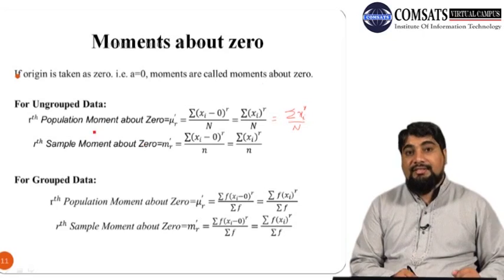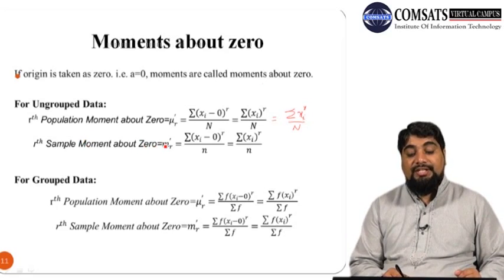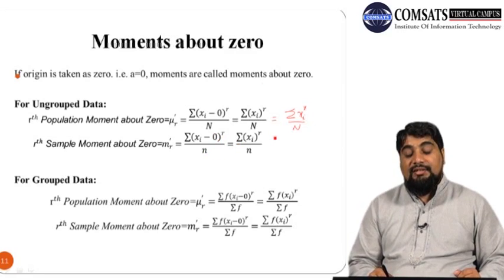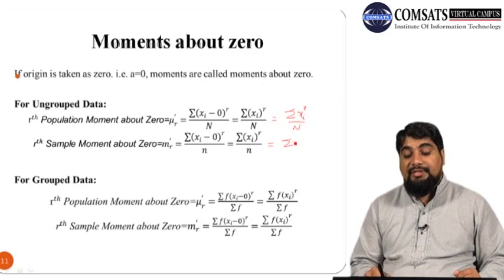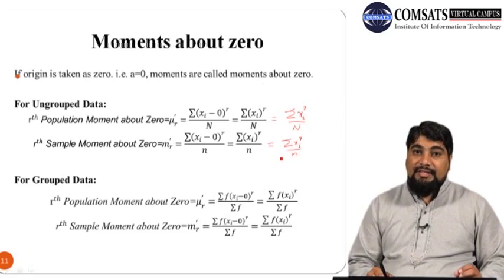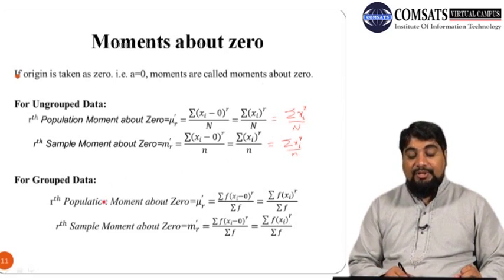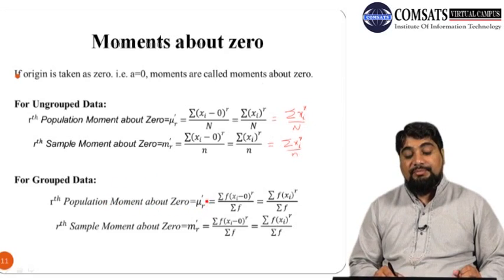Similarly, the rth sample moment about 0 is m dash r. This is equal to summation (xi minus 0), because a is 0, whole raised to power r divided by n, and we can write it as summation xi raised to power r, because xi minus 0 is xi, whole over n, or without parenthesis, summation xi raised to power r over n. Similarly, in case of grouped data, the rth population moment about 0 is mu dash r.